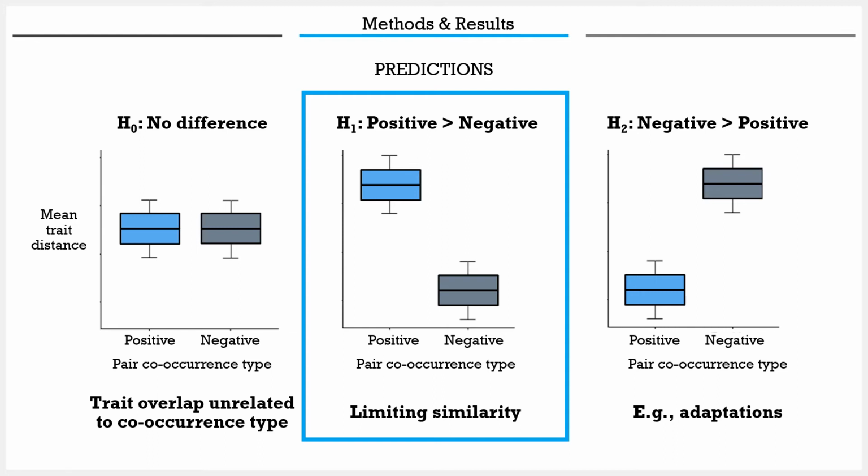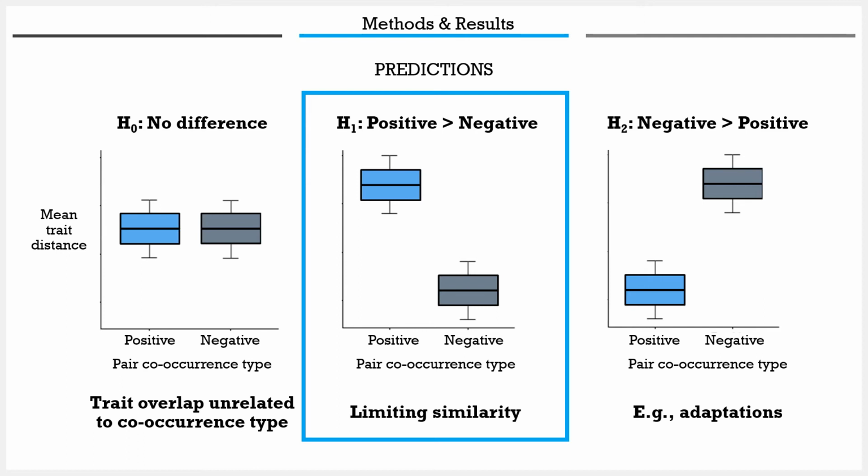Firstly, our null hypothesis was that positive and negative pairs may not have significantly different mean trait distances, indicating that trait overlap does not differ according to the type of co-occurrence. This result was not expected, as natural systems should limit the amount of similarity between positively co-occurring species. Secondly, positive pairs could have greater mean trait distances than negative pairs, indicating greater trait overlap by negative pairs. This result is expected under limiting similarity.